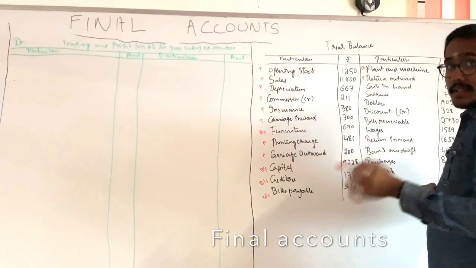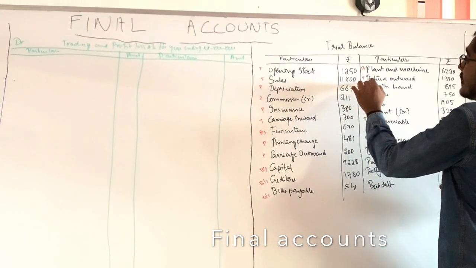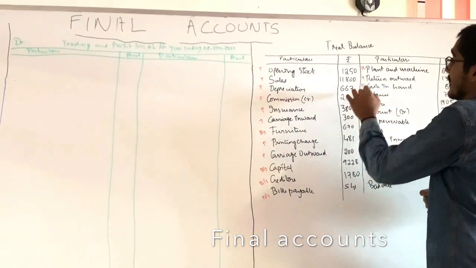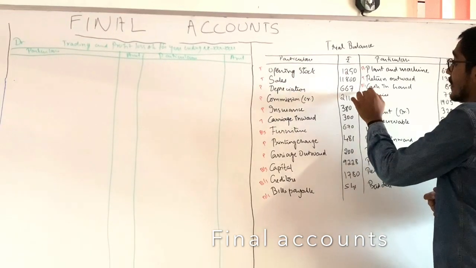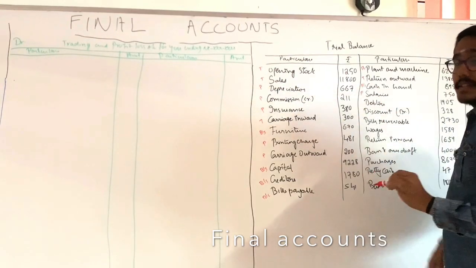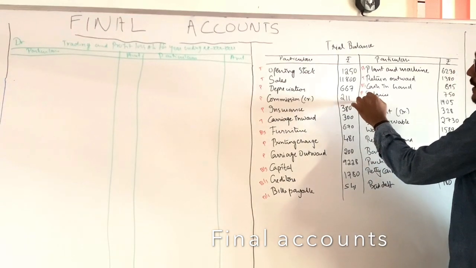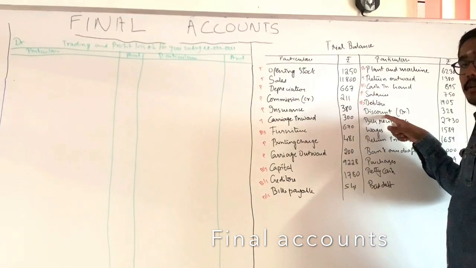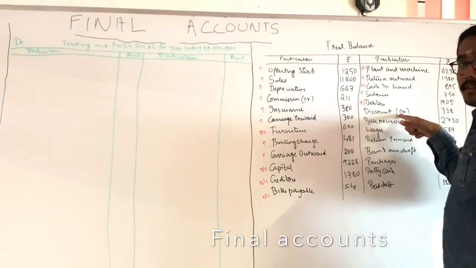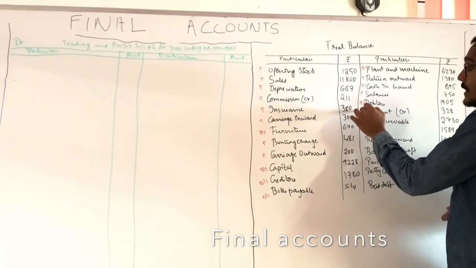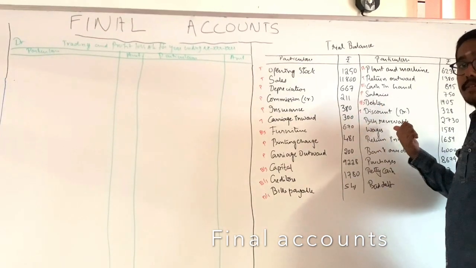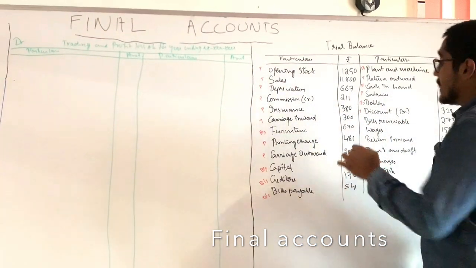Cash in hand, it is an asset, so balance sheet. Salaries, expense, so it comes in profit and loss account. Debtors, it is an asset, it comes in balance sheet. Discount, it is showing debit, that means discount allowed, that comes in profit and loss account. Bills receivable, it is an asset, it comes in balance sheet.